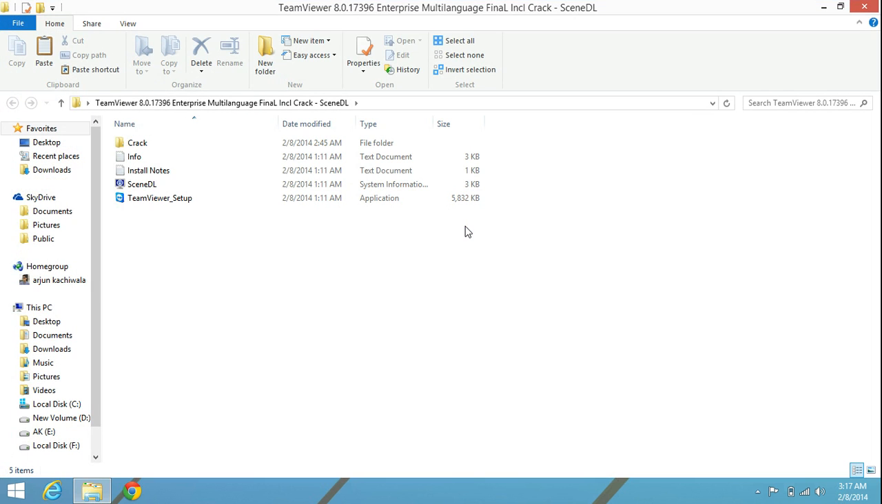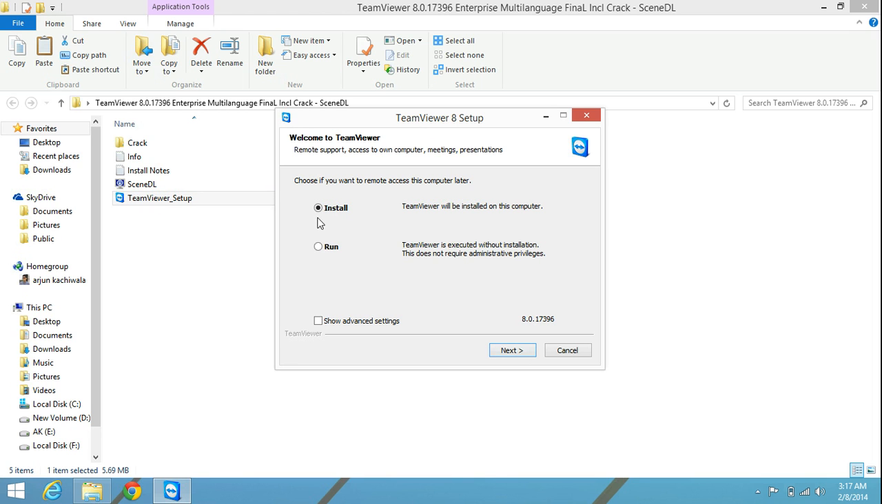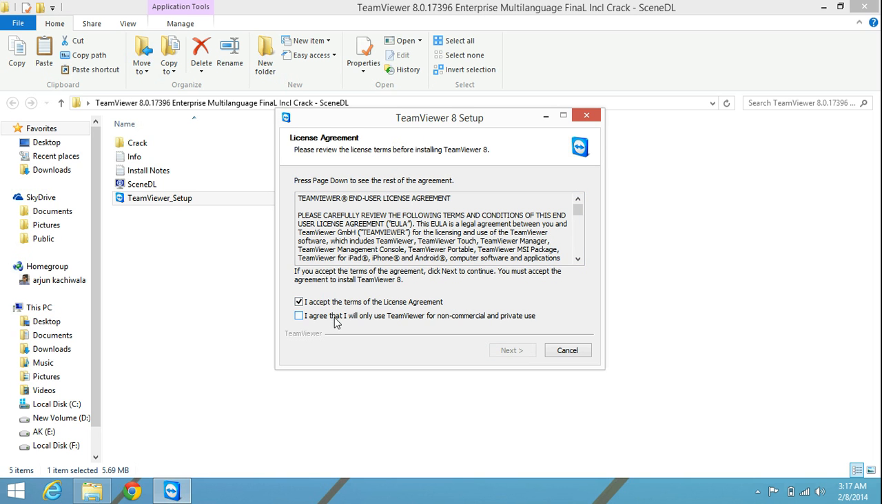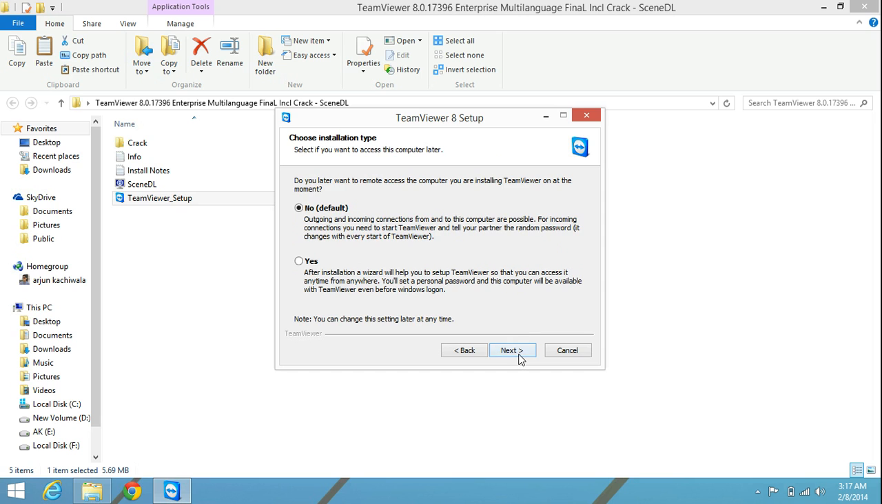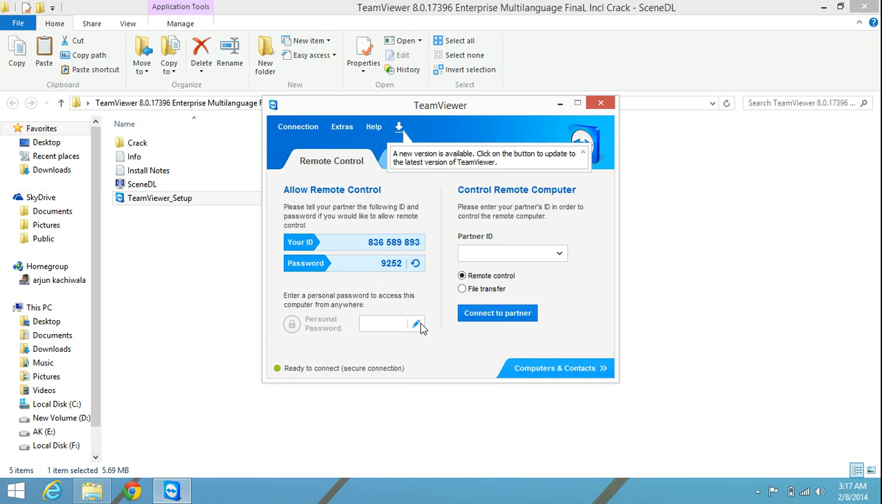Open this folder, click on the TeamViewer setup. Click install. Next. Yes. Then personal or commercial, non-commercial use. I accept. I agree. No. Next. That's it. Install the TeamViewer.